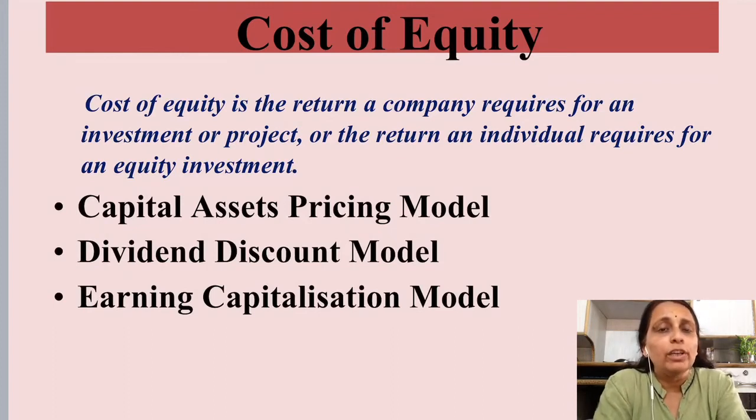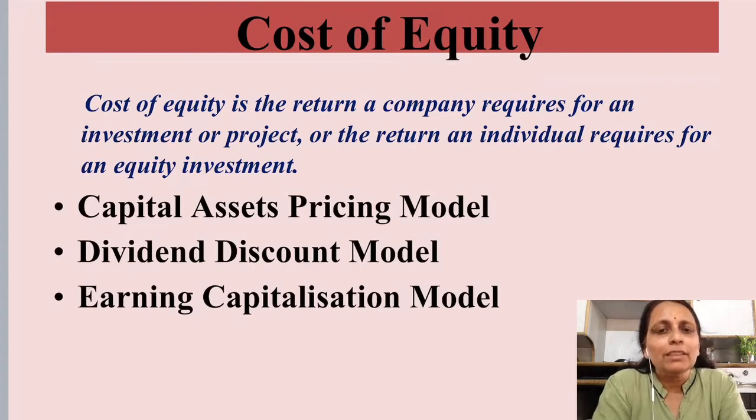So how to calculate this cost of equity? Now this is a very subjective type of thing, but we can quantify different variables like riskiness and the expected return, the scenario building. We will take all these into consideration to frame the minimum return expected by the equity shareholders, and that we term as the cost of equity shares.